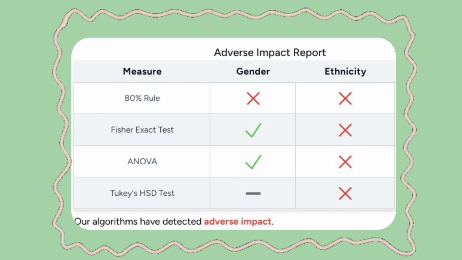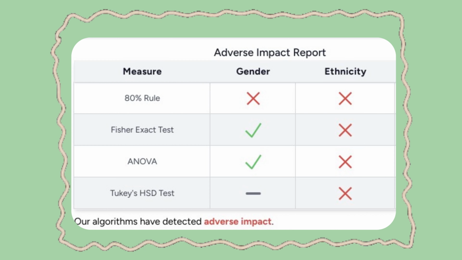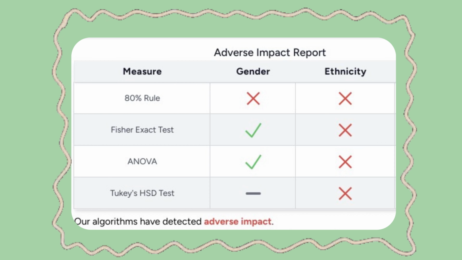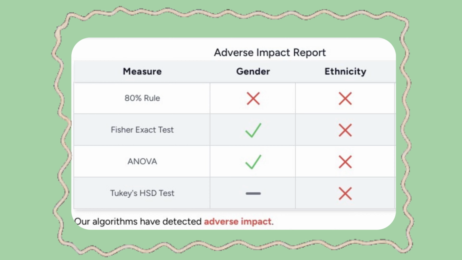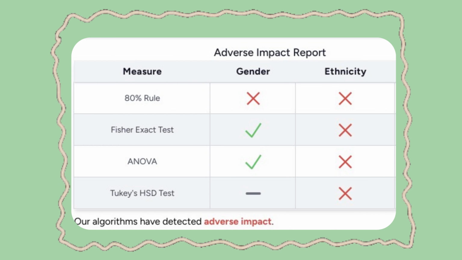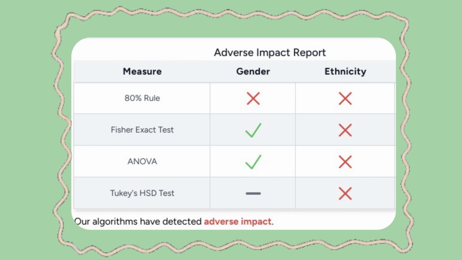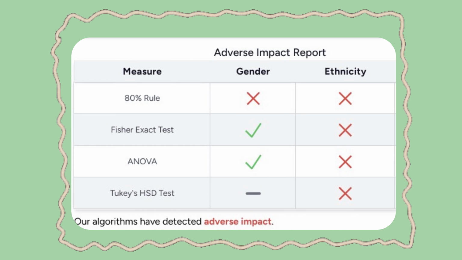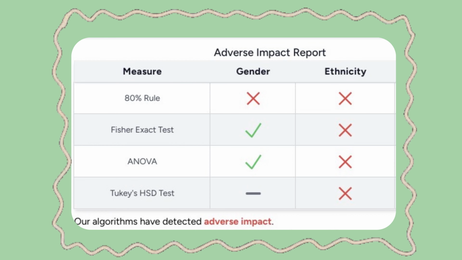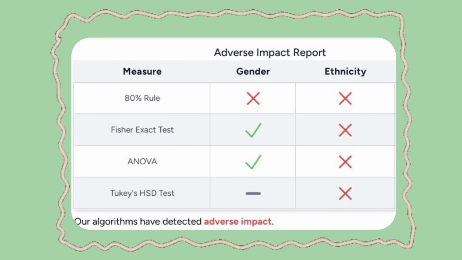Chi-square and Fisher's exact tests help move beyond the simple 80% rule to answer a key question. Are the differences in hiring rates likely due to chance, or do they suggest a real imbalance between groups? By pairing these tests with the 80% rule, you can give decision makers a clearer, more defensible picture of where there may be fairness concerns in your selection process.